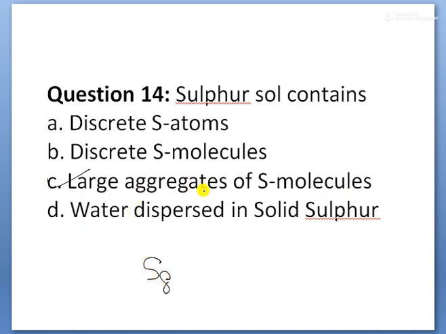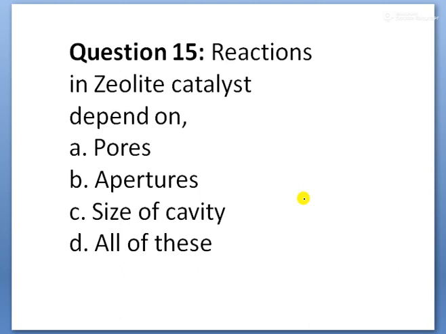That's why it is a large aggregate of sulfur molecules only, not atoms, children. Next, children, reactions in zeolite catalyst depend on. Your reactions of zeolite catalyst depend on the presence of pores, aperture as well as size of the cavity. All of this is correct, children.